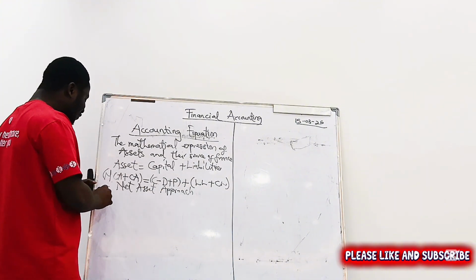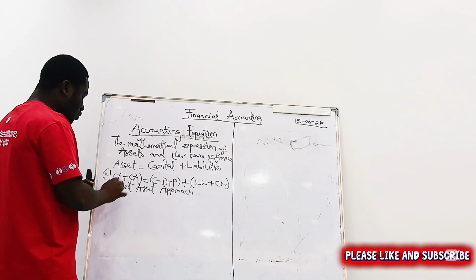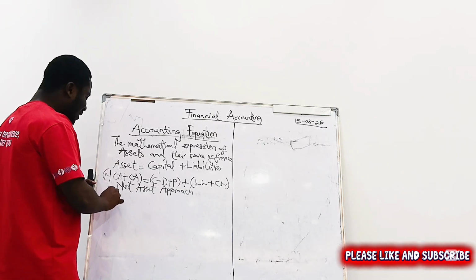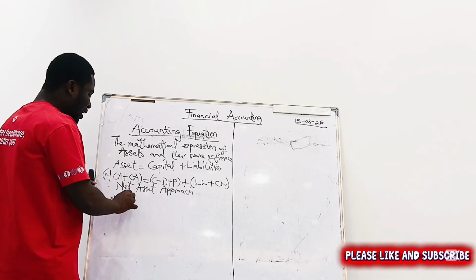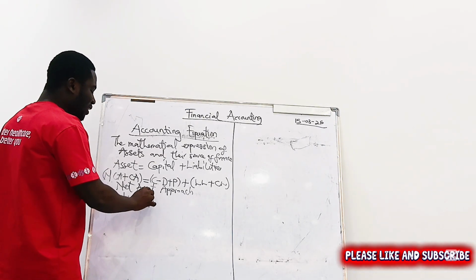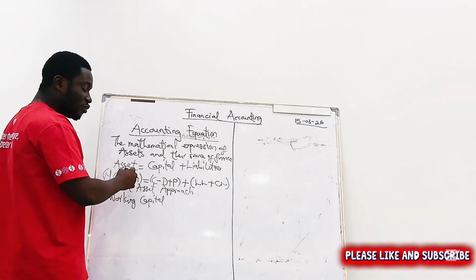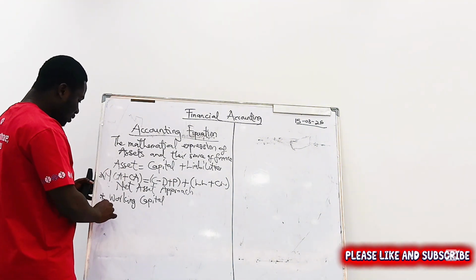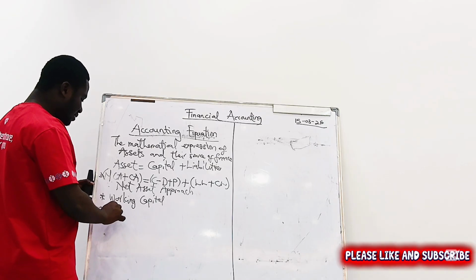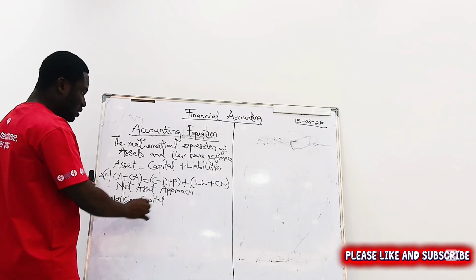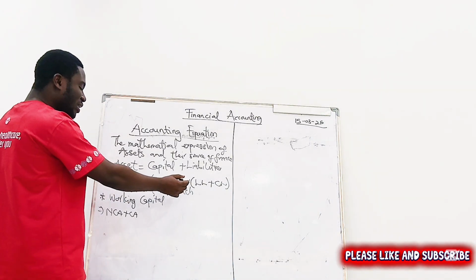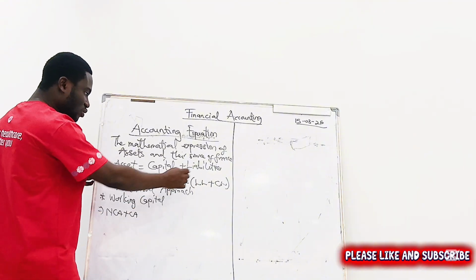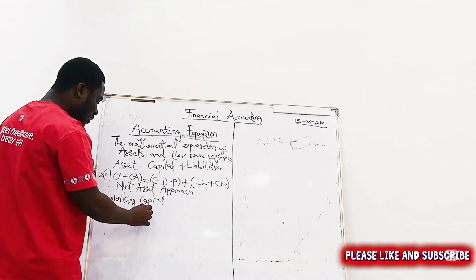But what if you want to use the working capital? I showed you in my other video what working capital is. So what if you want to use working capital? So now it will be equal to what? Non-current assets plus current assets. Then we'll now bring our what? Current liability. So it is plus. When it comes, it will be minus current liabilities.